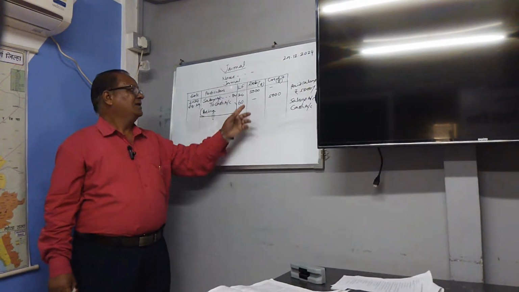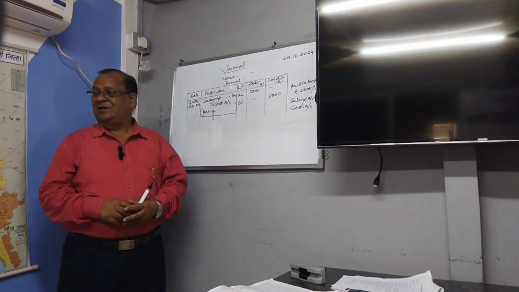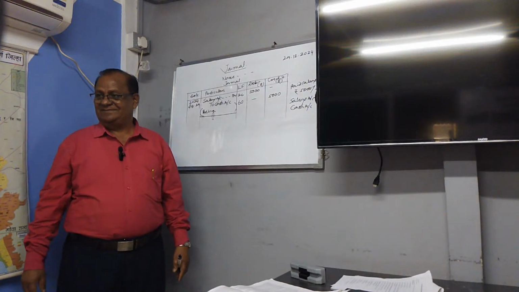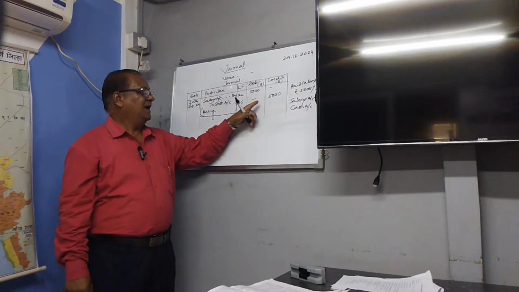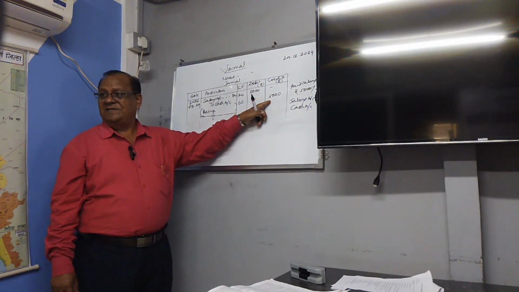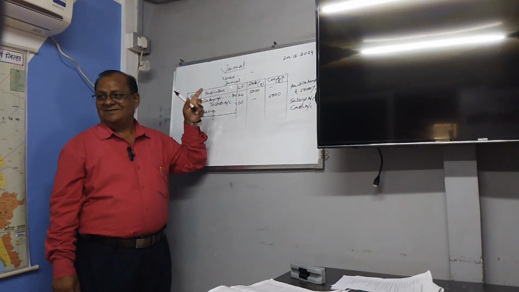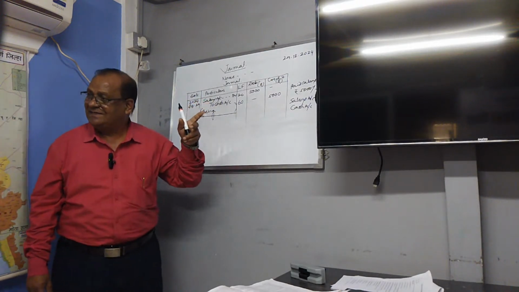Then debit means the entry which is debited is recorded, meaning the debit amount is recorded. Similarly in the credit column, the amount which is credited is recorded. So this is the thing here. Got it? This is the journal.